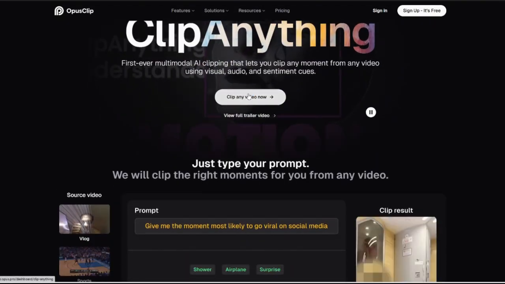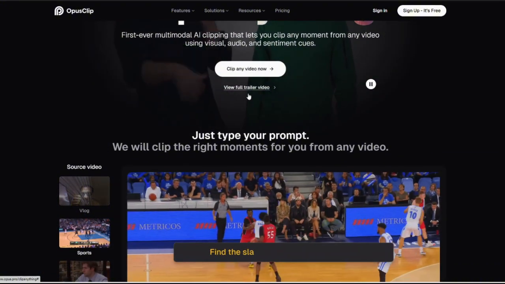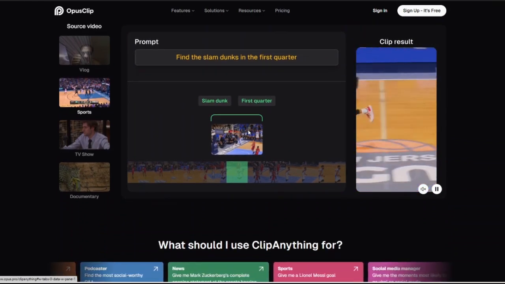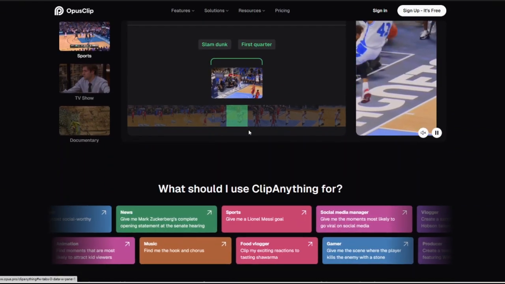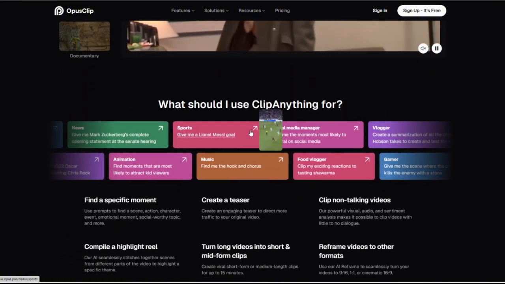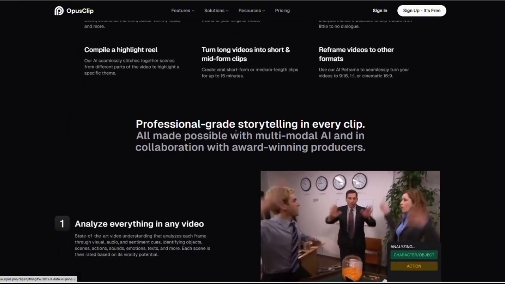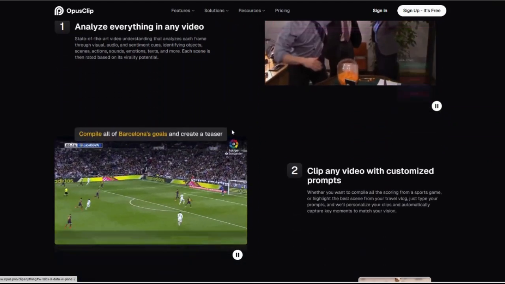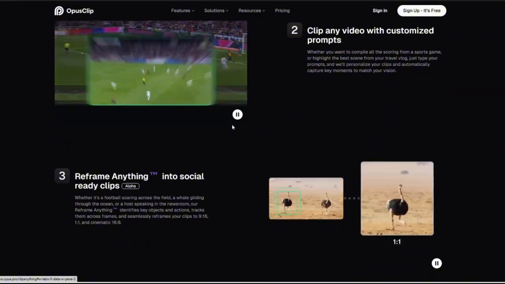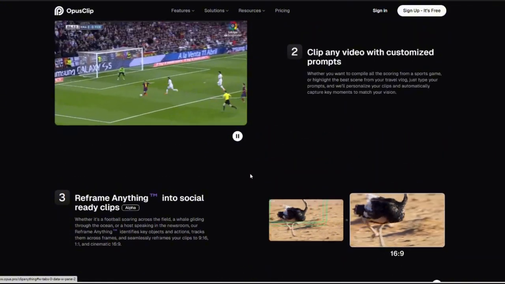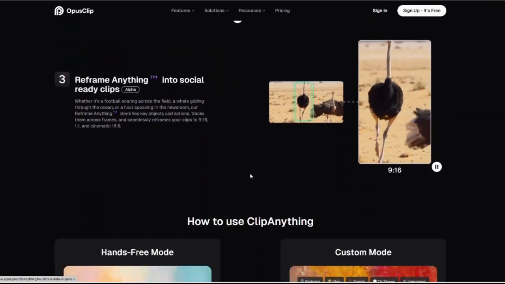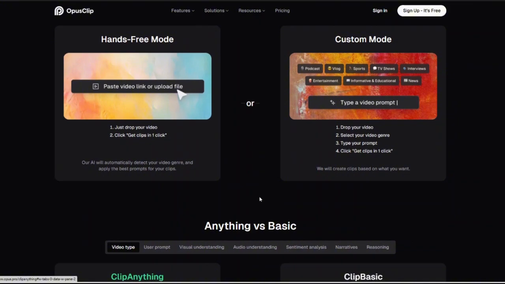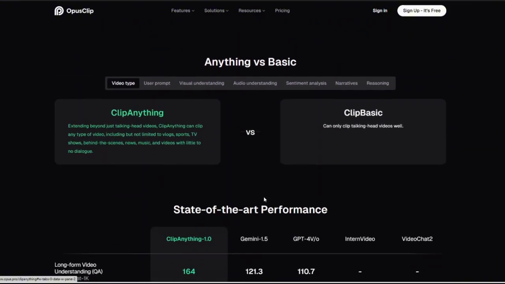Opus Clip focuses on maximizing the impact of your content through AI-driven features. AI-powered curation. It analyzes long-form videos to identify and extract key moments likely to engage viewers. Automated captions. It generates accurate animated captions, enhancing accessibility and viewer retention. Virality scoring. It assigns a virality score to each clip, helping creators prioritize content with the highest potential impact. Clip anything feature. It allows you to clip any moment from any video using visual, audio, and sentiment cues, even in videos with minimal dialogue.